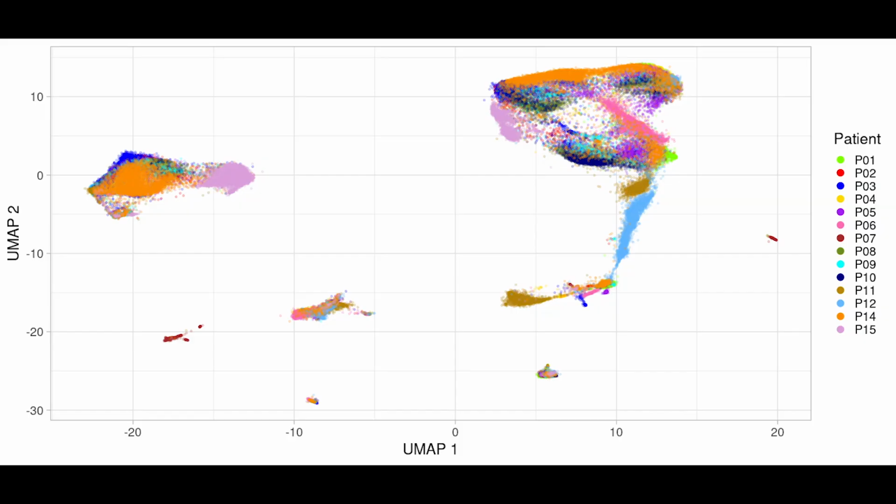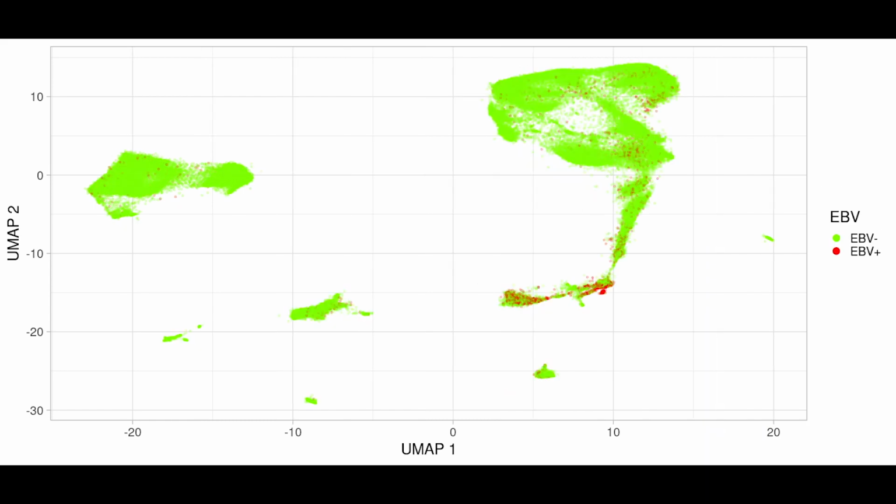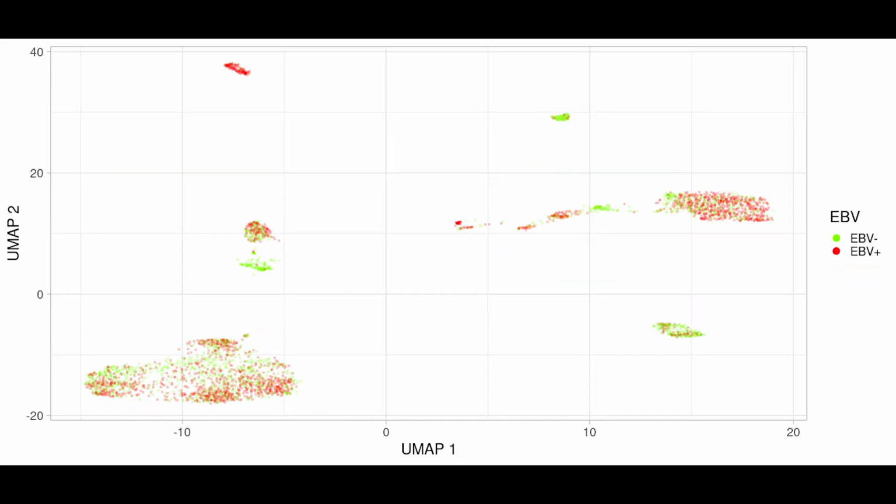Nasopharyngeal carcinoma, or NPC, is an aggressive form of head and neck cancer associated with EBV that occurs mainly in the epithelial cells of the nasopharynx. This tumour variant is found predominantly in southern Asia, the Arctic, and northern and eastern Africa. For our project, we reanalysed a single-cell RNA sequencing dataset of 15 patients provided by Chen et al. Importantly, while characterising cell diversity in NPC, this study did not investigate EBV on the single-cell level.